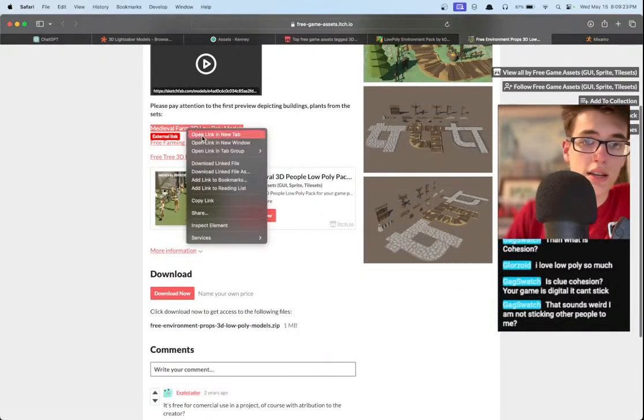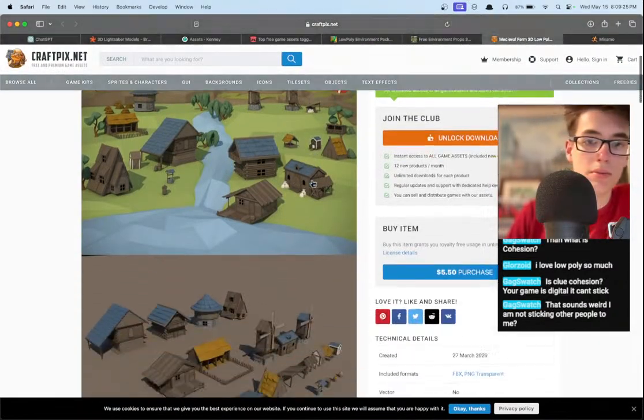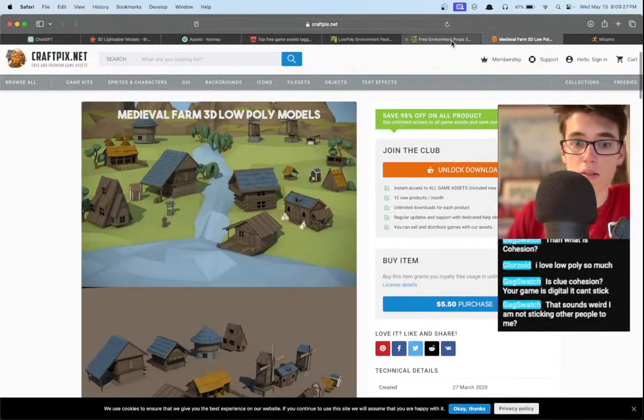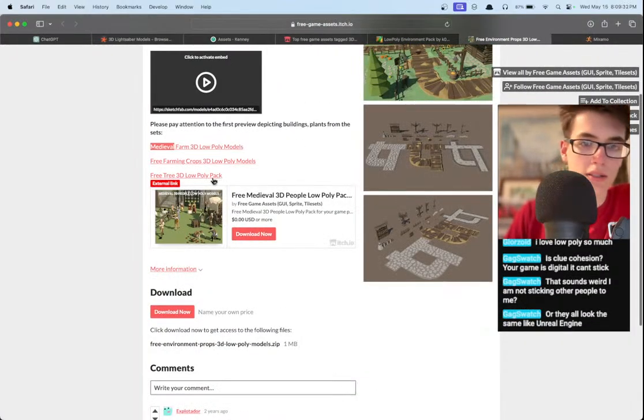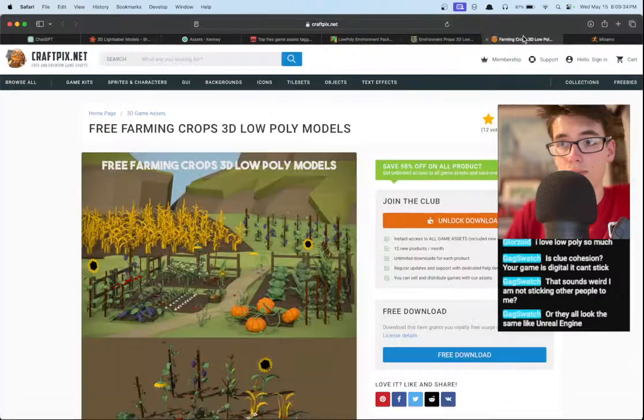Oh, and we can see that they actually linked some other packs here as well, so maybe some of these will work nicely together. I don't know. Got some different buildings, but I don't love those buildings. Let's try crops. Maybe we can get some plants in here.